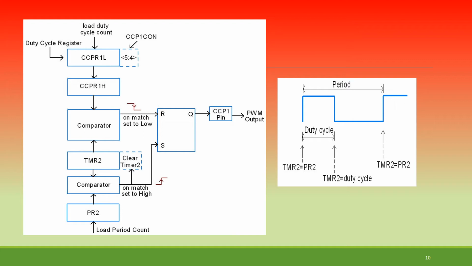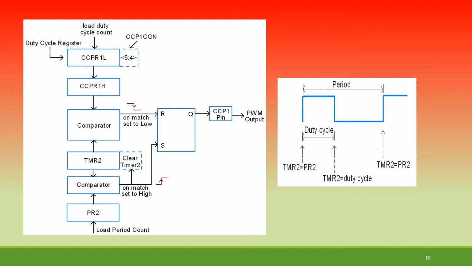So the PR2 register contents play a very important role in decision making, based on the particular value of PR2 register. It is going to decide that, so we can calculate that appropriately in advance.